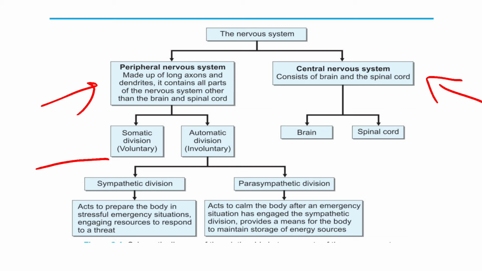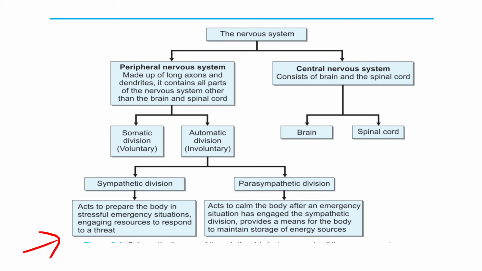Under this autonomic nervous system, again you have sympathetic nervous system and parasympathetic nervous system. What is the sympathetic nervous system and what is the parasympathetic nervous system? The sympathetic nervous system acts to prepare the body in a stressful situation. Whenever your body is going to have some stress, whether fight or flight, the nervous system that gets activated is your sympathetic nervous system.